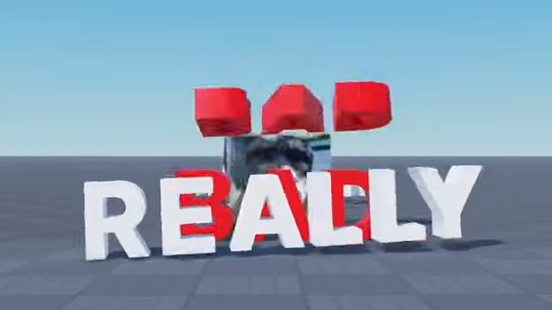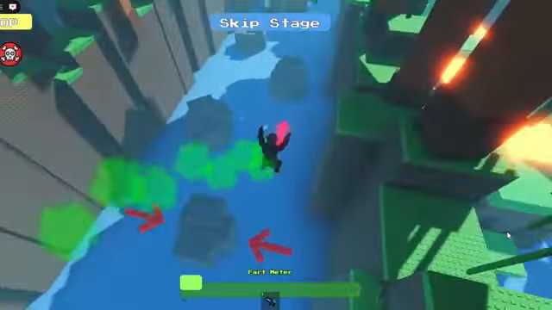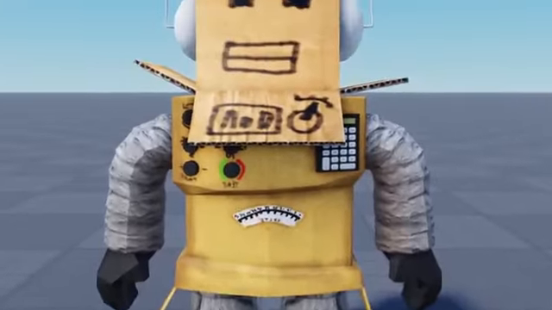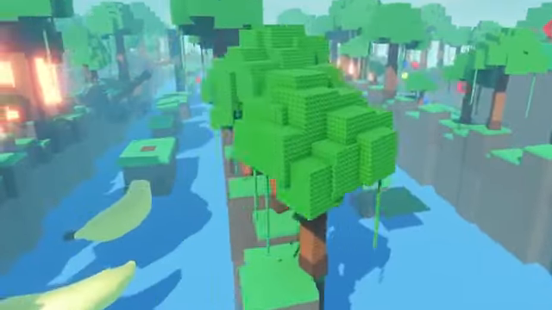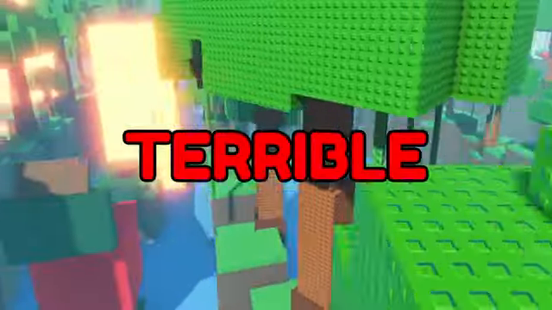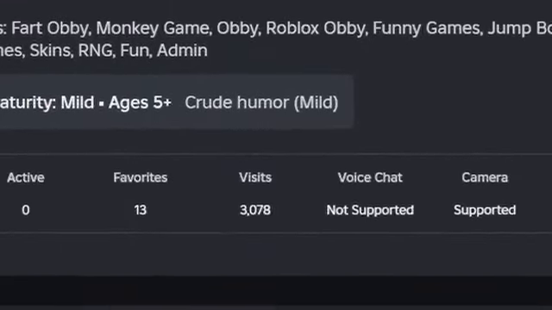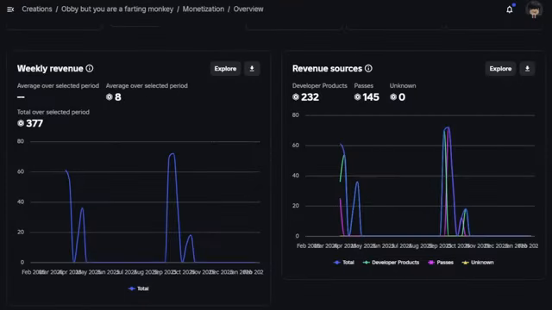But this game was really bad, like really bad. There were so many bugs and it was very difficult to use the controls because all of the code was AI. I thought that it could make an entire game for me, but I found out that it definitely could not. The map was also horrendous and overall the game was just terrible. And from 3,000 visits, this game has made 377 Robux.